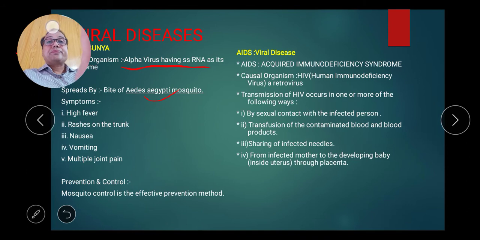Now symptoms. The first symptoms are high fever, rashes on the trunk, nausea, vomiting, and multiple joint pain. These are the symptoms. Prevention and control: mosquito control is the effective prevention method.